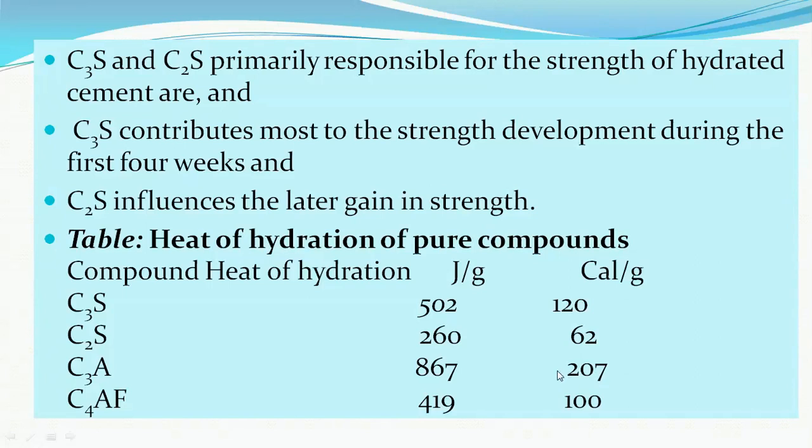See friends, C3A produces maximum heat of hydration, and C4AF also produces a high heat of hydration, 419 joules, 100 calories. Though these two do not play a role in giving strength to the concrete.